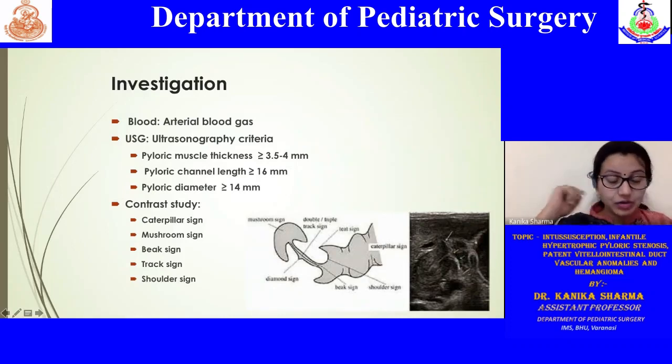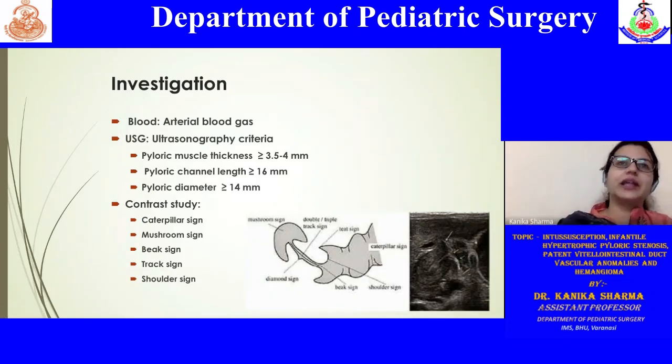Also, one classical thing about this kid is that parents say that whenever he feeds, he again starts crying for a feed. The child is said to be always hungry. So when you have such a child, the important thing is to look at the arterial blood gas, as I just mentioned, for the important metabolic derangements that are associated with IHPS. Also, ultrasonography should be considered as it also forms the diagnostic criteria.